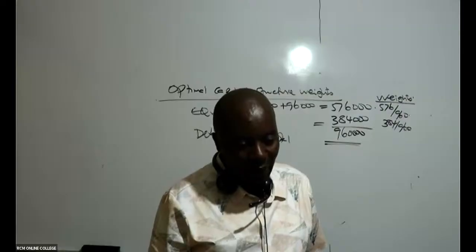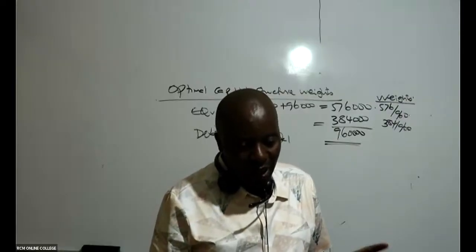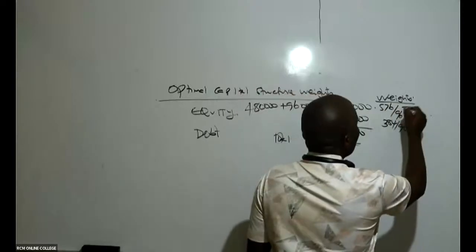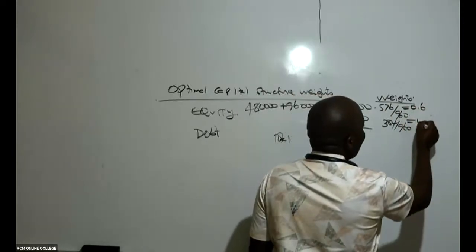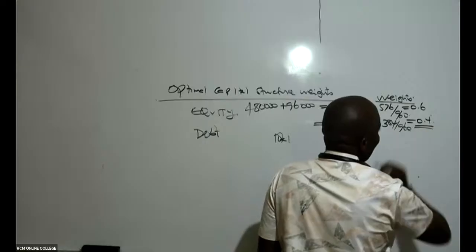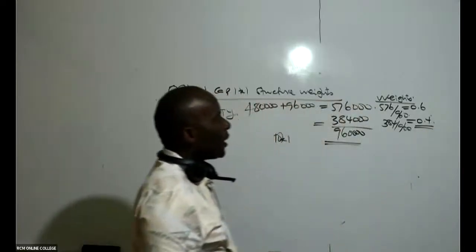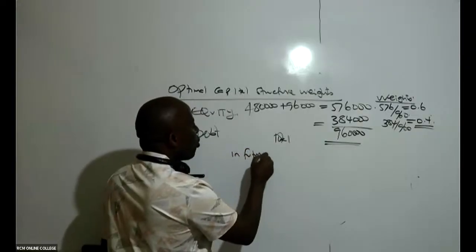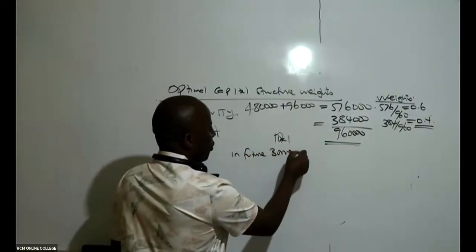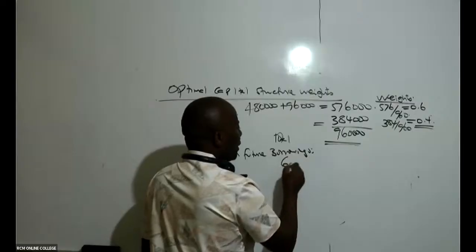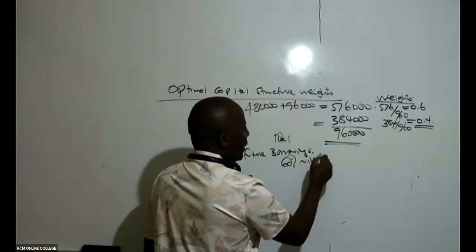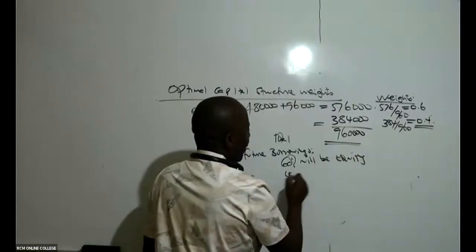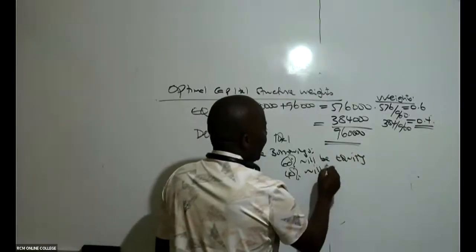So most of them are saying, Mwalimu, this should be 0.what here? 6 exactly. Thank you very much. So this is 0.6. Then therefore, this will be 0.what here? 0.4. So what does this mean? It means that in future, even in future borrowings, 60% will be equity, and the 40% will be debt.